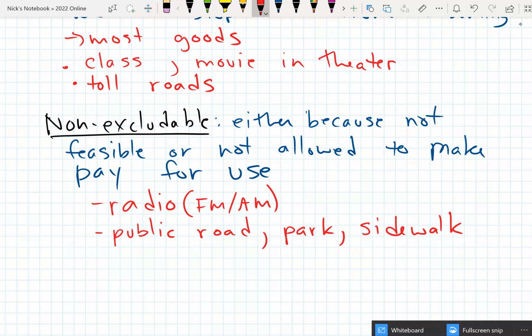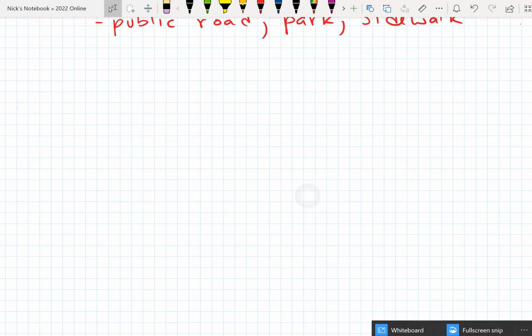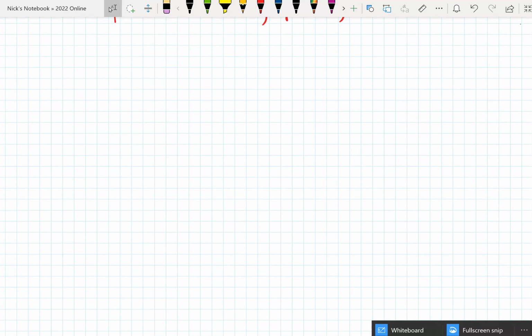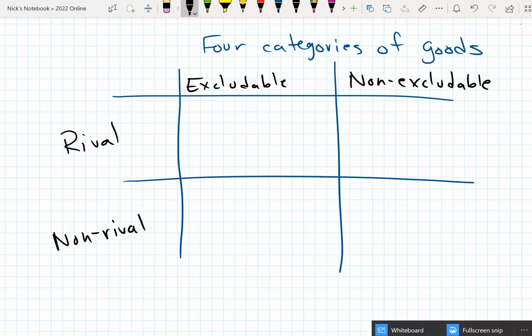Okay, so let's then take these four things and create four categories of goods. That's the last part we're going to do here. So again, we have excludable, non-excludable, rival, non-rival. So let's get our four categories of goods. At the top, we're going to have excludable and non-excludable. At the side, we're going to have rival and non-rival. And so the excludable and rival, that's easy.